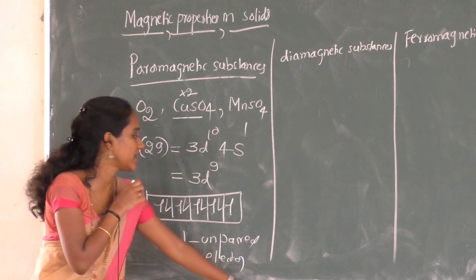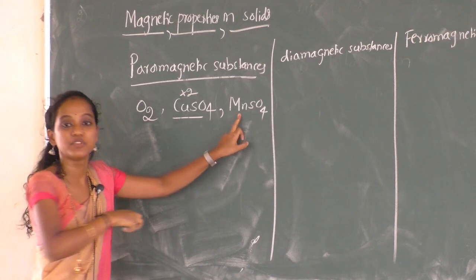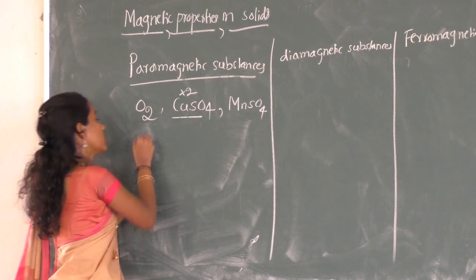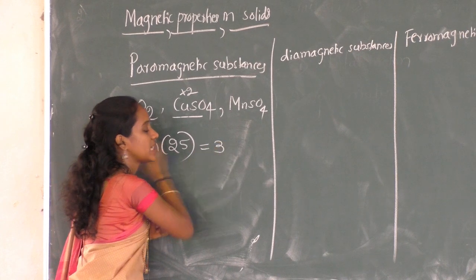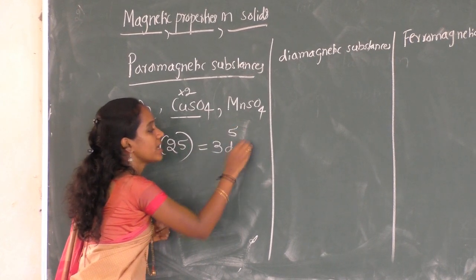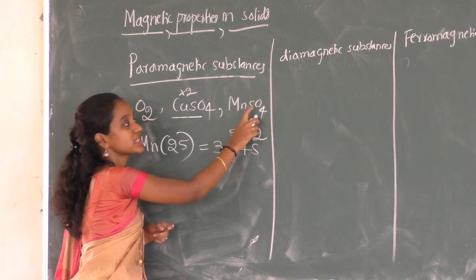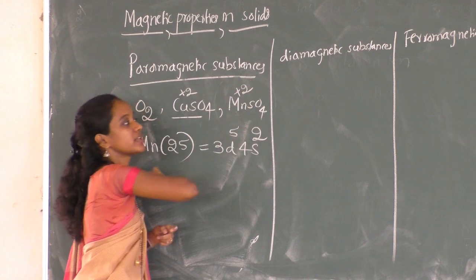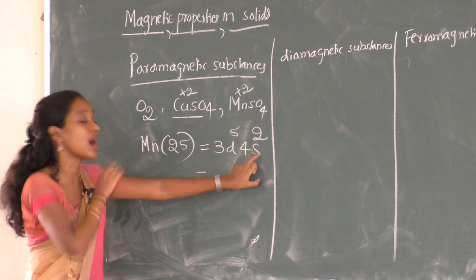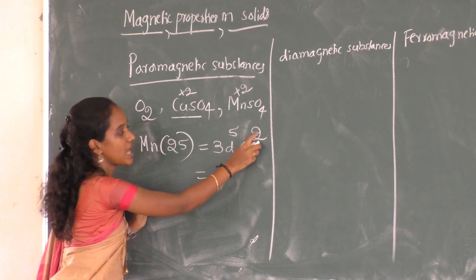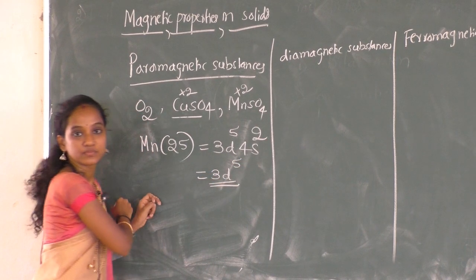What about manganese sulfate? In manganese sulfate, manganese, Mn, is also a d block element. See here, its atomic number is 25. So the electronic configuration is 3d5 4s2. Now in MnSO4, manganese sulfate, manganese is in the +2 state. What happens if you remove the 2 electrons from the outermost shell? So now let us remove 2 electrons from the 4s. So the configuration changes to 3d5.